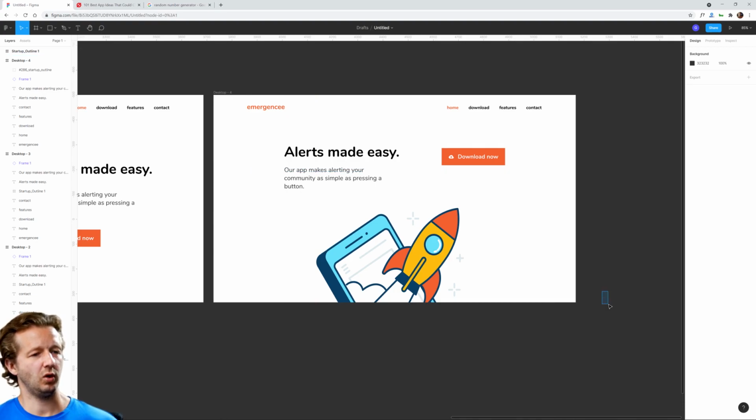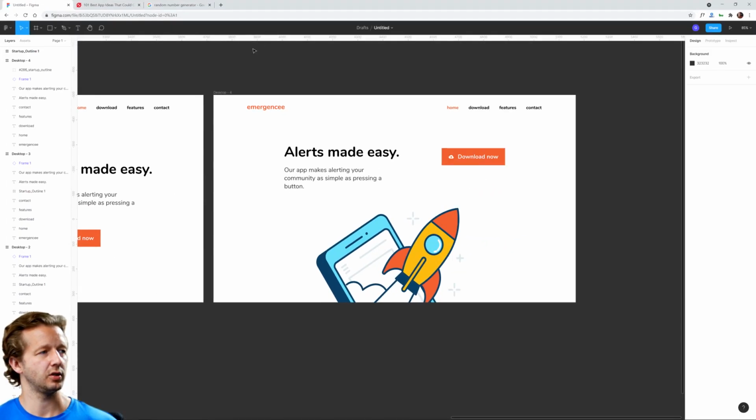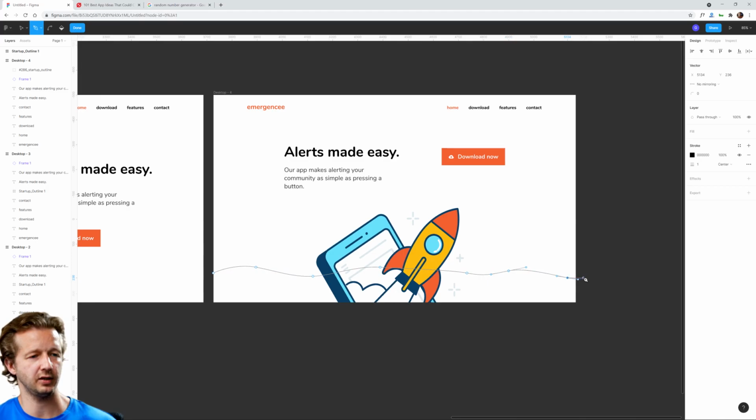So one way we can improve that is we could create sort of a cityscape in the background that could go all the way across. It might look interesting as a watermark. Again, I'm not really sure, but what I can do is create something like this, just so I can illustrate what I'm talking about.